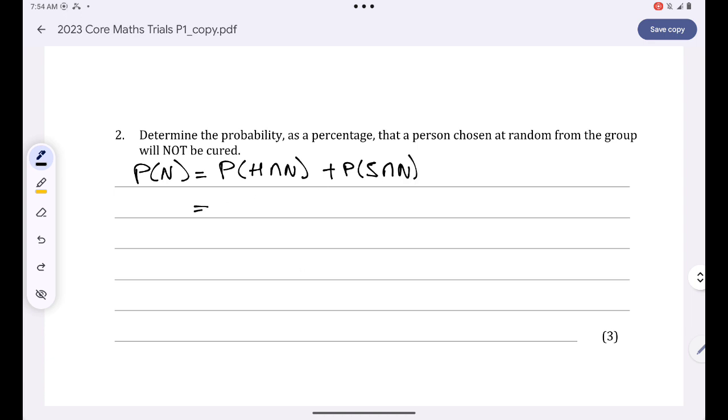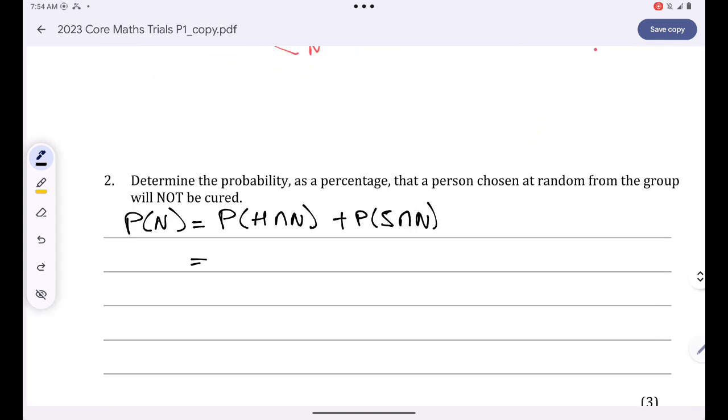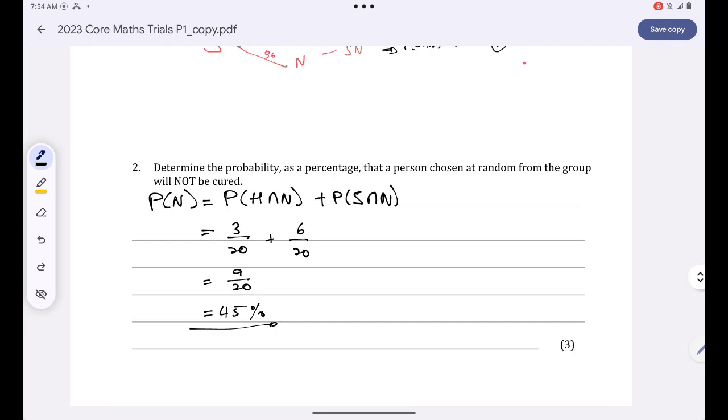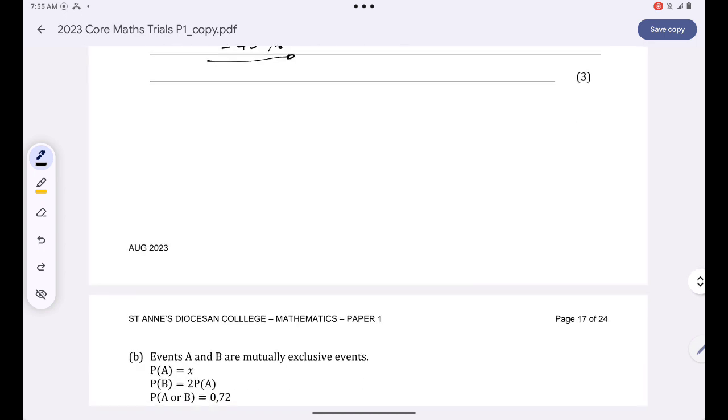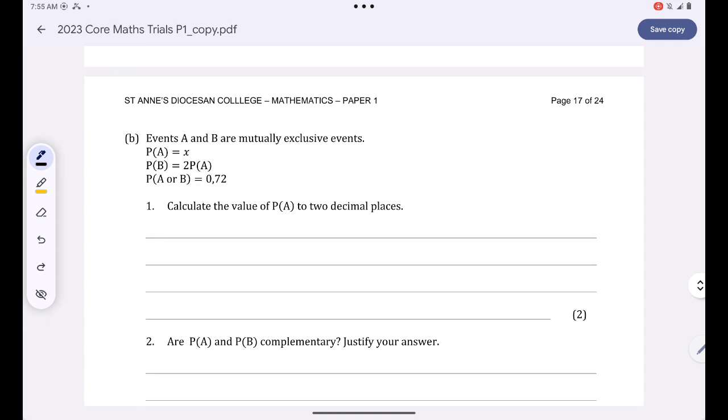Those probabilities were 3 over 20 plus 6 over 20, and our final answer will be equal to 9 over 20. This is 45%: 9 divided by 20 multiplied by 100. There is a 45% chance of not curing your headache. Okay, now let's go to another question.